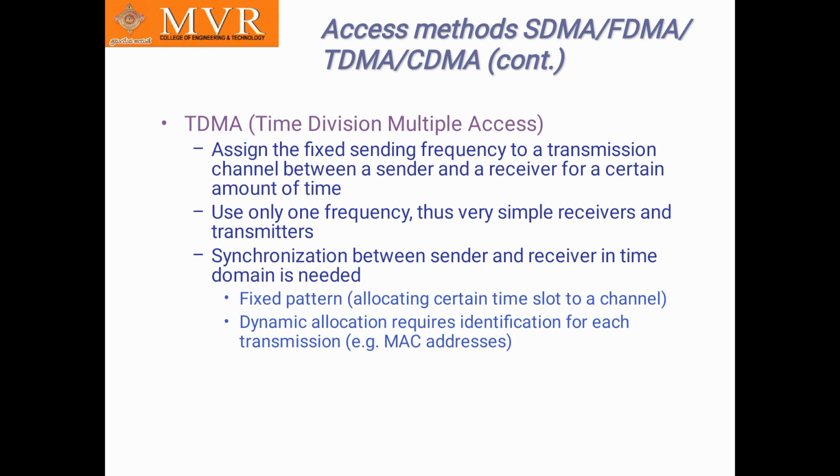It uses only one frequency, thus a very simple receiver and transmitter, and synchronization between sender and receiver in the time domain is needed. It has fixed patterns, and dynamic allocation requires the identification of each transmission, for example the MAC address.